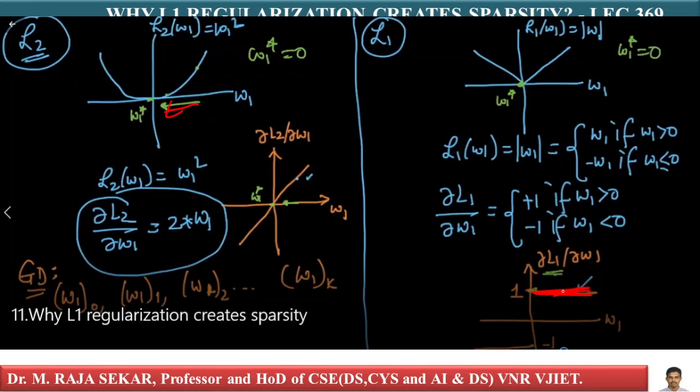The derivative is always constant. The derivative is always 1, if W1 is positive. But in L2 regularization, as you come closer to your optimal solution, that is W1 star, the derivative reduces. So your rate of convergence is also decreasing here.